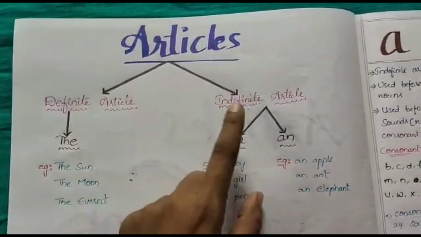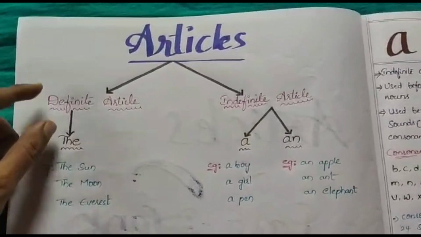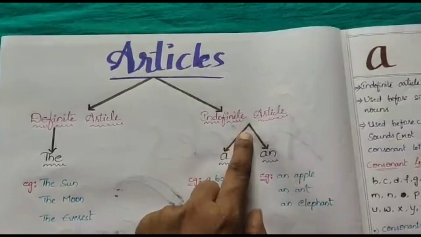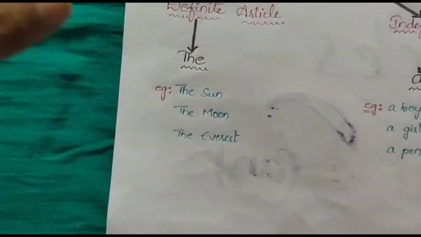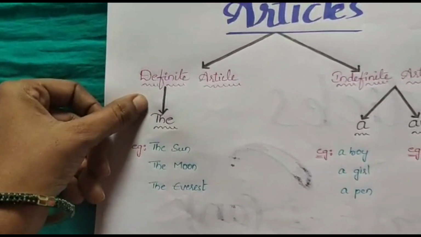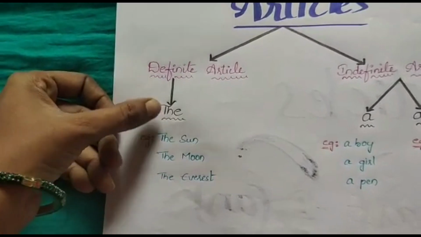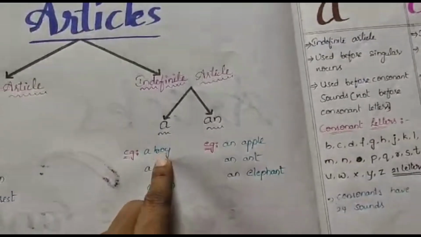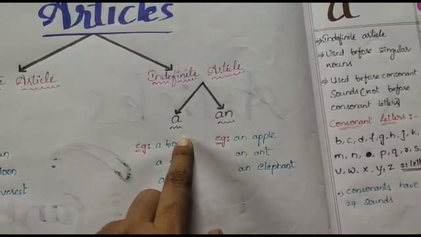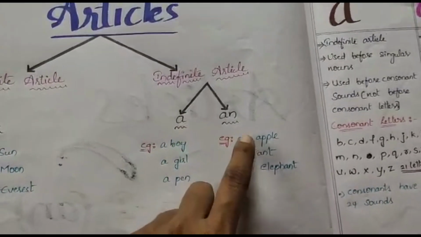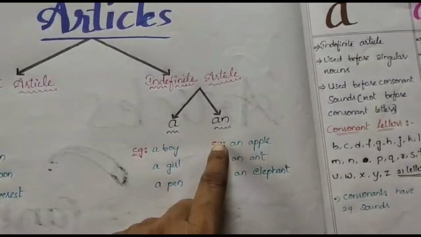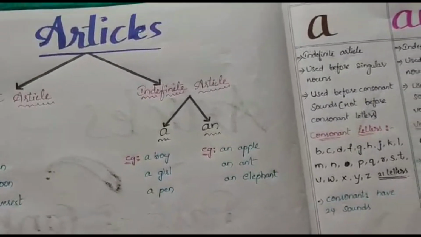Definite article, indefinite article. The is a definite article; a and an are indefinite articles. Sun, moon, Everest are examples for the definite article the. Boy, girl, pen are examples for the article a. Apple, ant, elephant are examples for the article an.